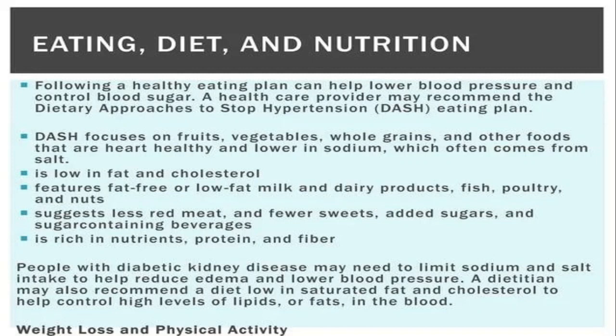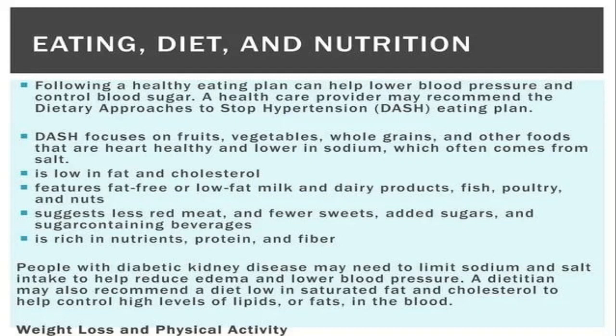Following a healthy eating plan helps your blood pressure and blood glucose level, right? A healthcare provider may recommend the Dietary Approaches to Stop Hypertension eating plan, right? It is low in fat and cholesterol. It includes fat-free and low-fat milk and dairy products, fish, poultry and nuts. It suggests less meat and fewer sweets, added sugars and sugar-containing beverages, right?